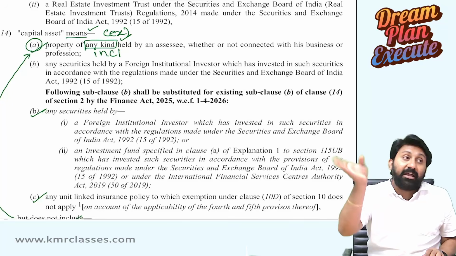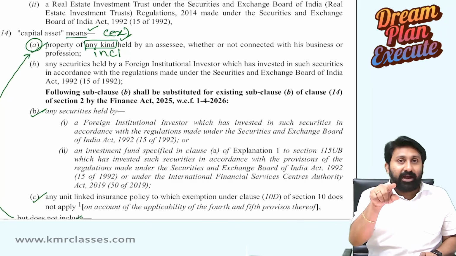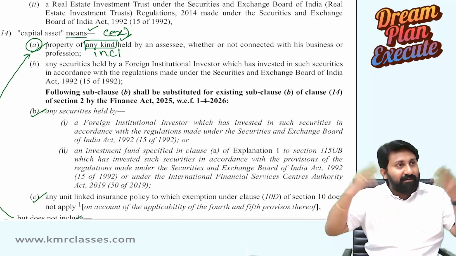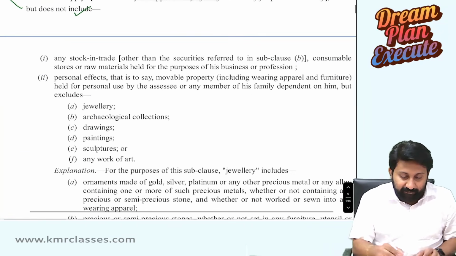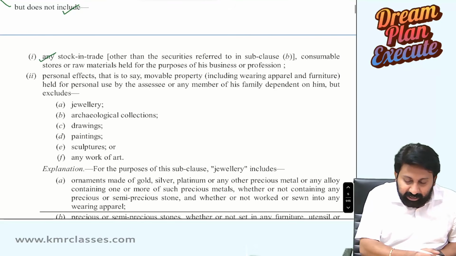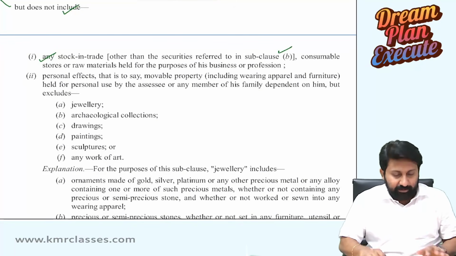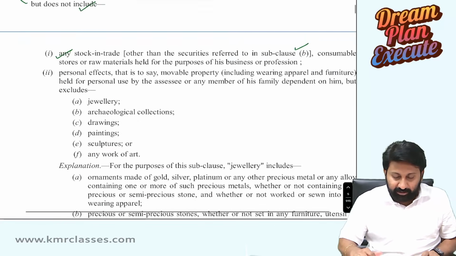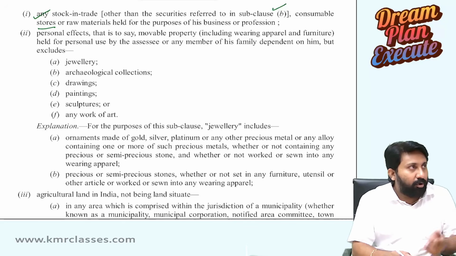In that any kind, certain kinds are not included. Any kind is inclusive. Anything will be included. But in that certain things are not included. Let's see what they are. Number one, stock in trade other than securities referred to in subclause B, we will read that. Consumable stores, spare parts, etc. in a godown.